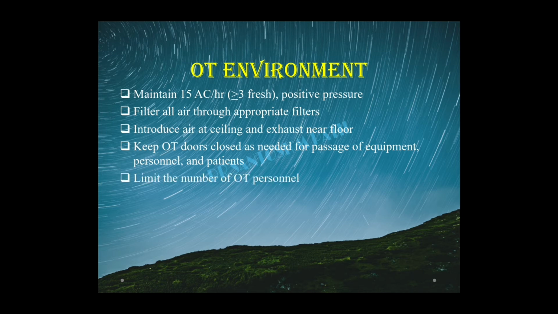For the OT environment, there should be a minimum of 15 air changes per hour with positive pressure, and all the air filtered through appropriate filters, with introduction of air from the ceiling and exhaust from the floor. Limit the number of personnel allowed into the OT. Considering ultra clean, what we call a modular OT, the air changes per hour are about 200 to 300. That is the difference from the conventional OT, which has 15 air changes per hour. In a modular OT it is about 300 air changes per hour.